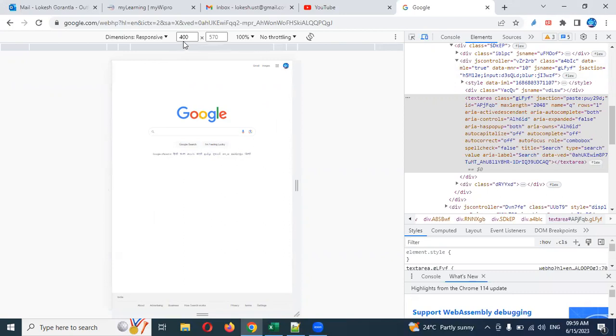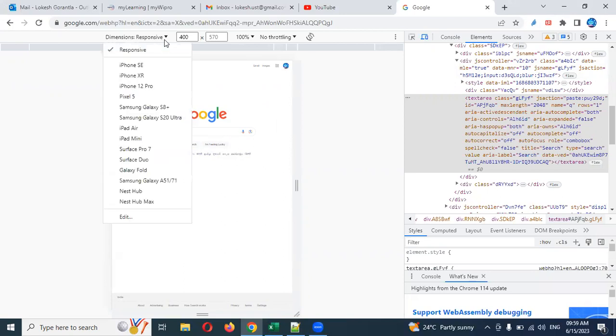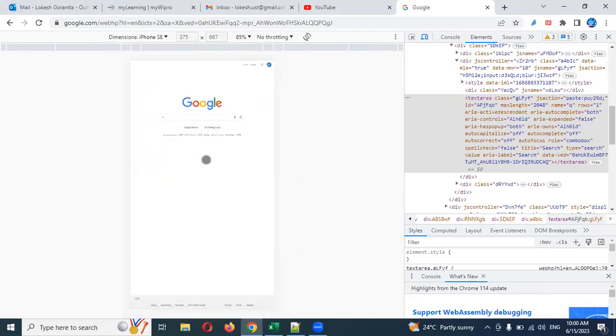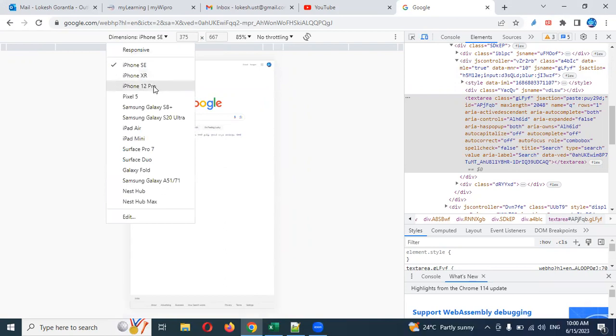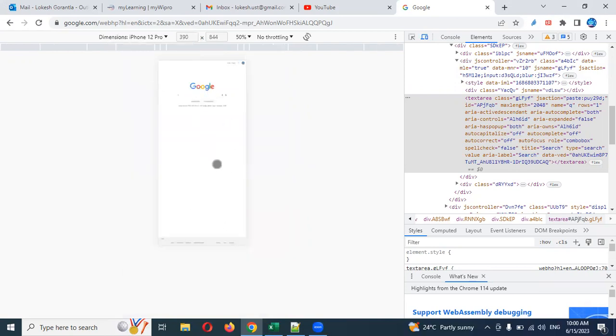The size is 400 by 570, a generic mobile format. If you expand this one, you can see the iPhone SE format. Now you got the format. Another one is iPhone 12 Pro. The similar format will show how it looks.